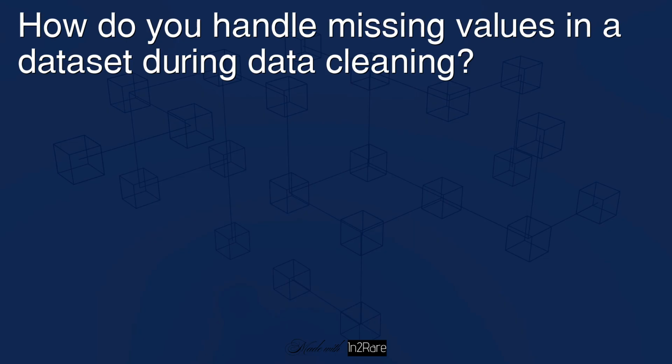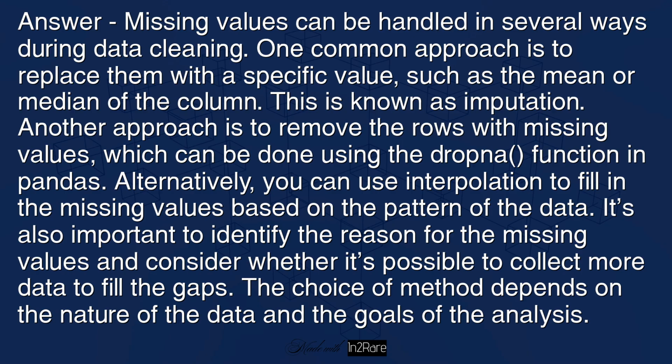How do you handle missing values in a dataset during data cleaning? Answer: missing values can be handled in several ways during data cleaning. One common approach is to replace them with a specific value, such as the mean or median of the column. This is known as imputation. Another approach is to remove the rows with missing values, which can be done using the drop function in pandas. Alternatively, you can use interpolation to fill in the missing values based on the pattern of the data. It's also important to identify the reason for the missing values and consider whether it's possible to collect more data to fill the gaps. The choice of method depends on the nature of the data and the goals of the analysis.